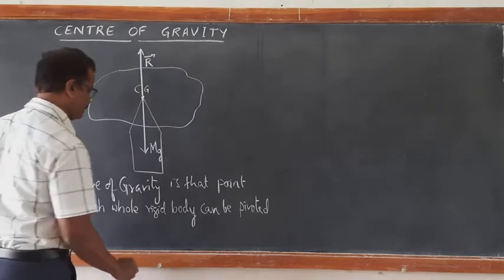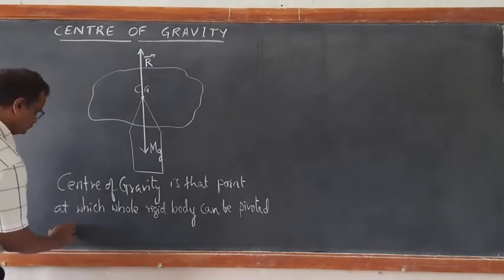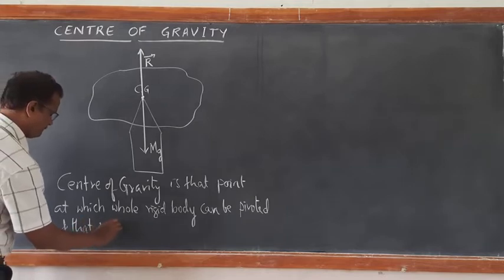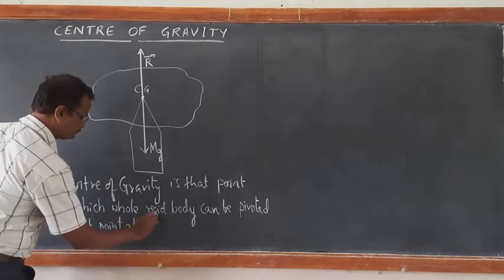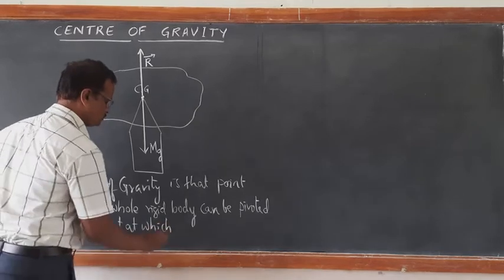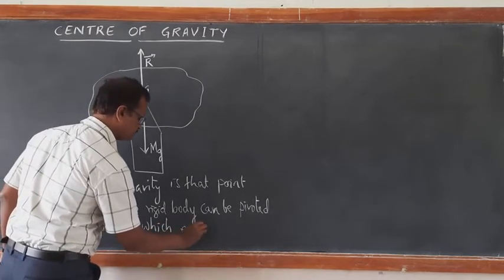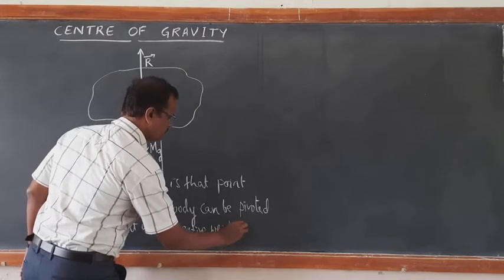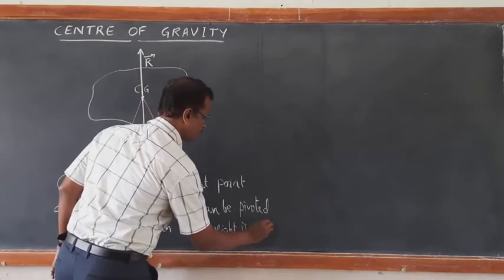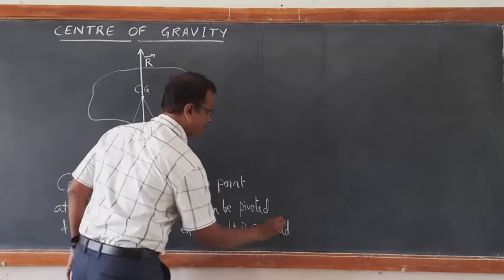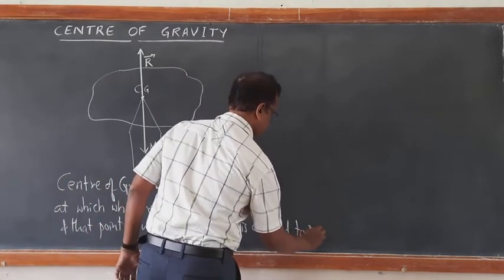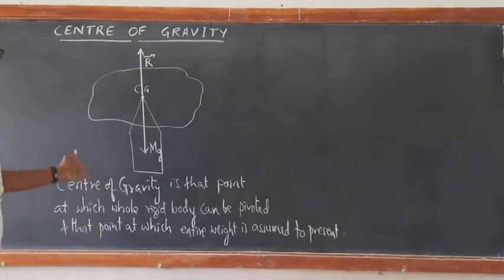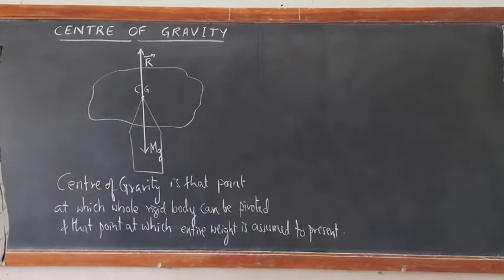Can be pivoted, and that point at which the entire weight is assumed to be present, assumed to be concentrated. This is one way of identifying what is the center of gravity.